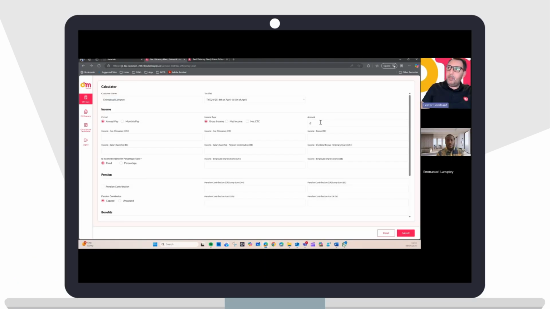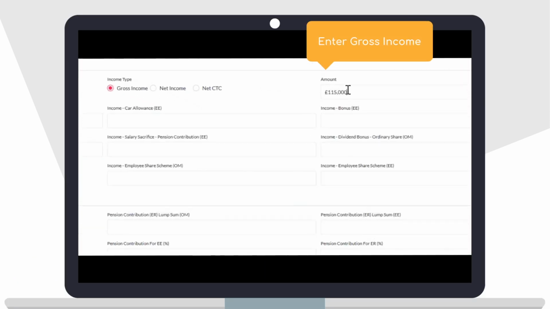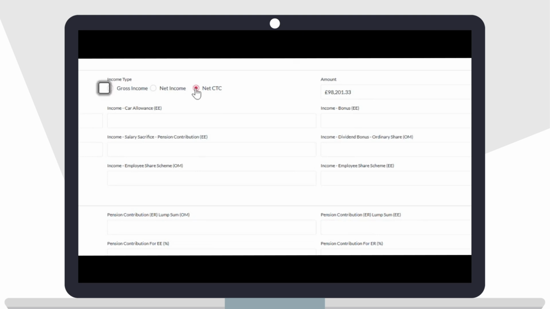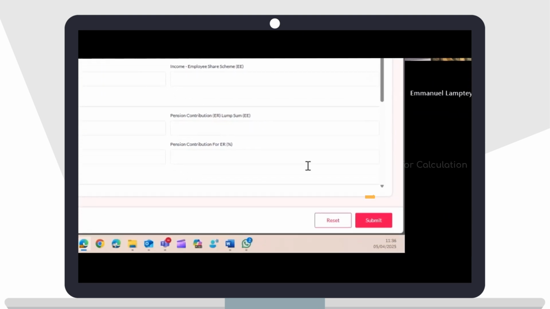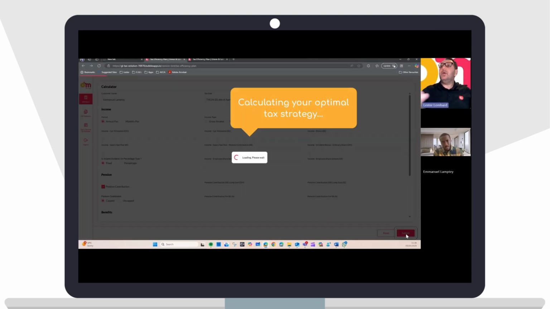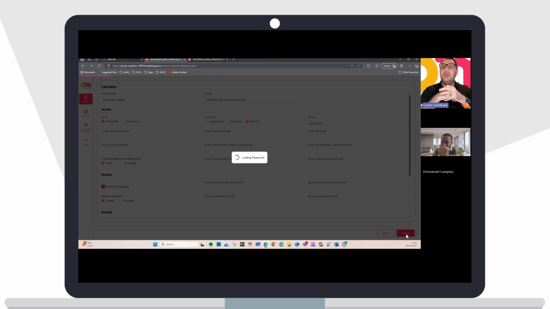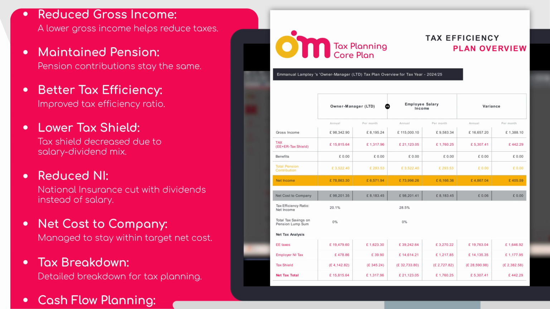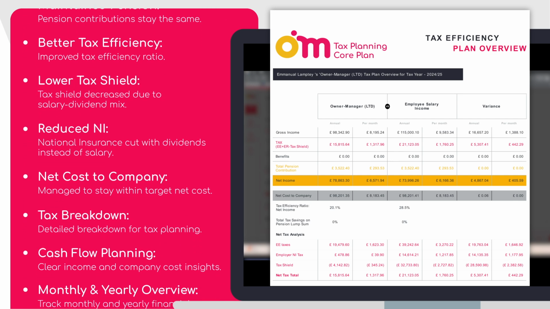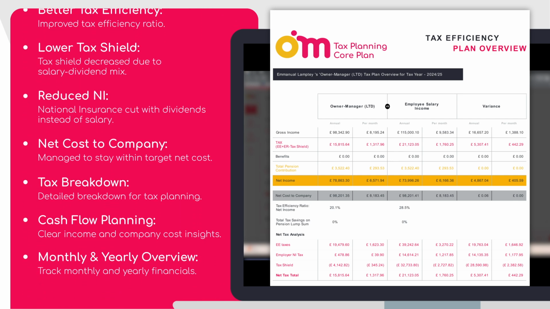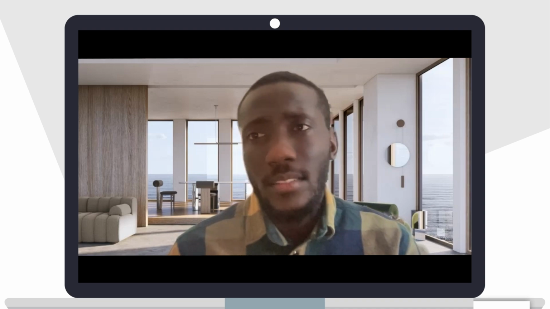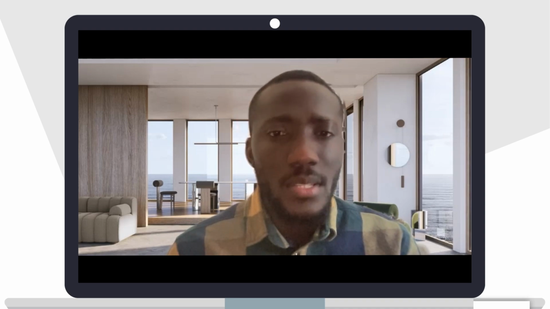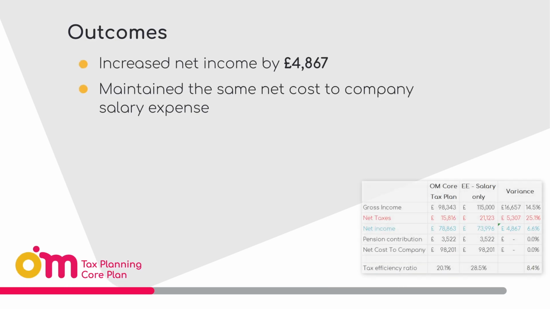We're going to plug in your current gross income of $115,000 to identify what your net cost to company is, and we're going to take that amount and plug that in to work out what the uplift of your net income would be while keeping the net cost to company the same. I think it's such an effective tool from what I see, because you didn't have to plug in a lot of numbers. So the outcomes are as follows.